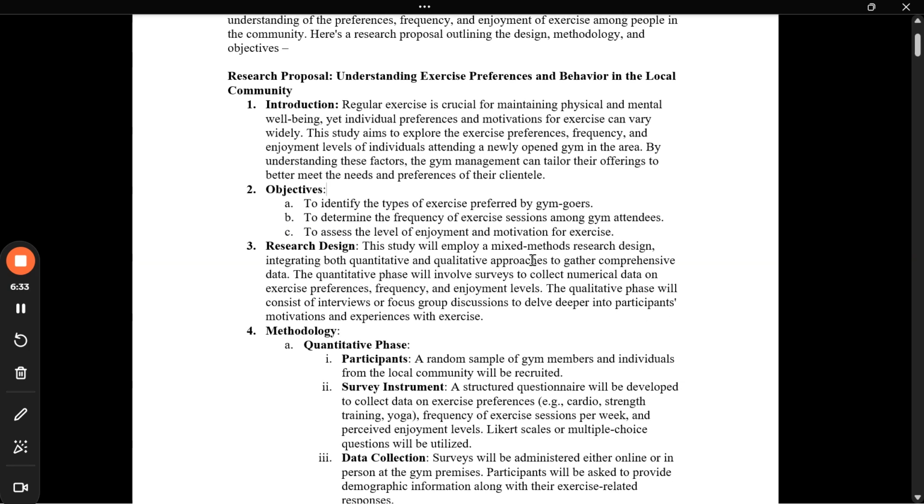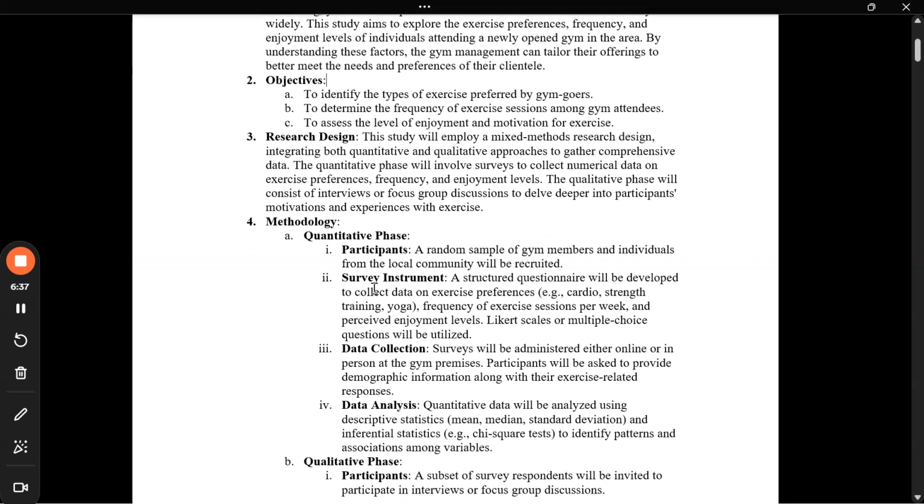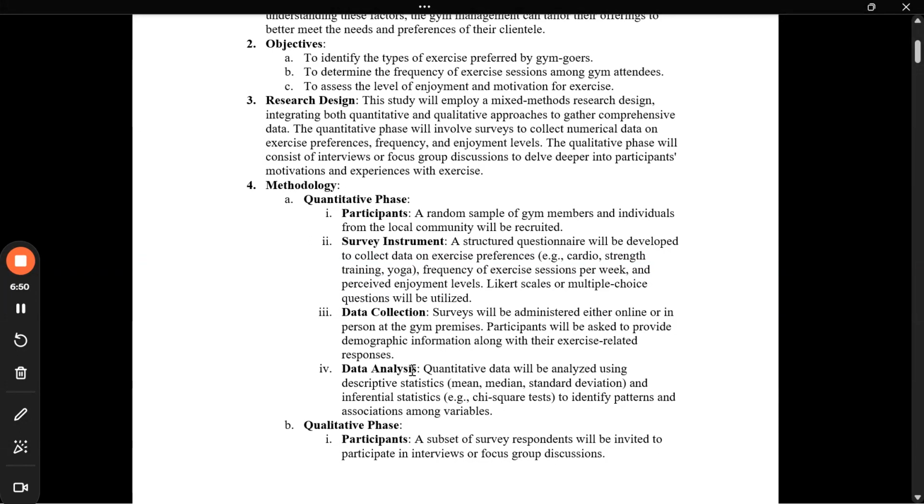Then what's the research design. Again, we mentioned that it's a mixed method. Then we talk about the methodology. In methodology, we are covering 2 things. One is quantitative and the second is qualitative. Again, in this we are covering 4 pointers. One is what are the participants, how the survey will happen, what will be the data collection technique, what will be the data analysis, right?